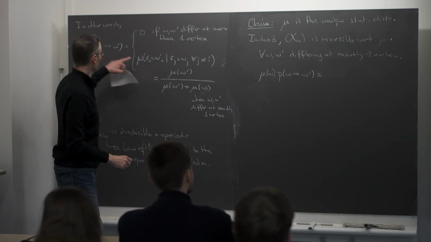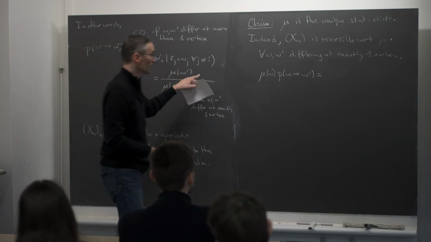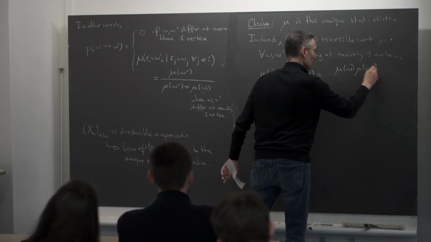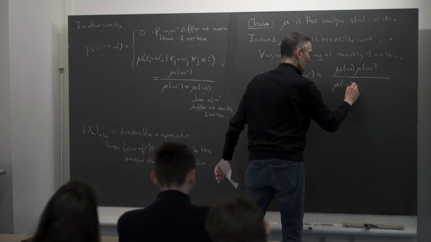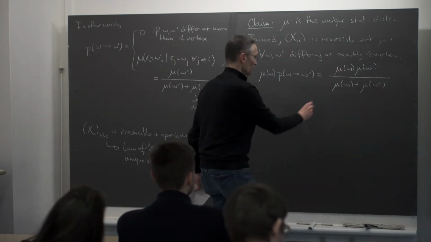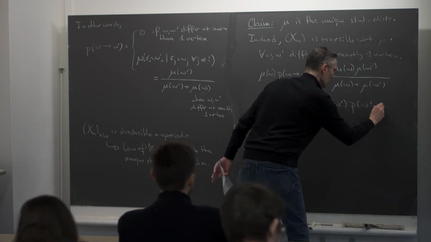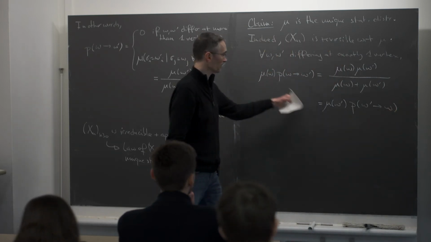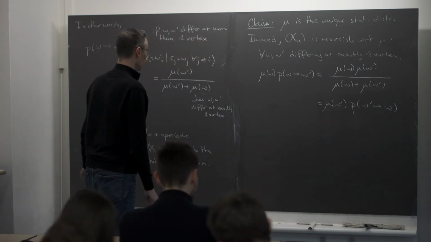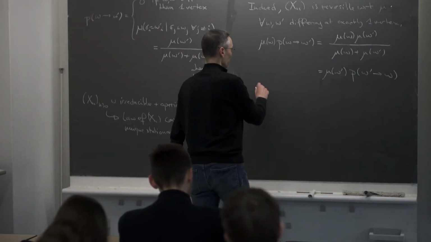Well, we have just computed the probability of going from omega to omega prime when the two configurations differ at one vertex, it is given by this ratio. I multiply it by mu of omega, so it's mu of omega prime divided by mu of omega plus mu of omega prime. But this is symmetric in omega and omega prime, so this is also equal to mu of omega prime times the probability that you go from omega prime to omega. So the measure mu is reversible with respect to the Markov chain, so it's giving the unique stationary distribution of the chain.